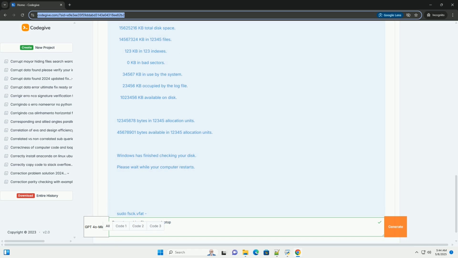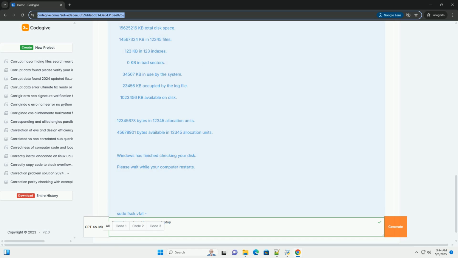SDB is the device name assigned to the pen drive, it could be SDC, SDD, etc. SDB1 is the partition on the drive. Step 3, File System Repair Tools.